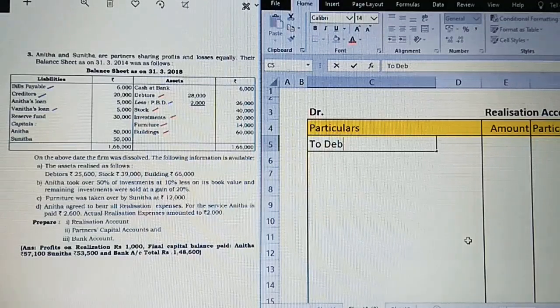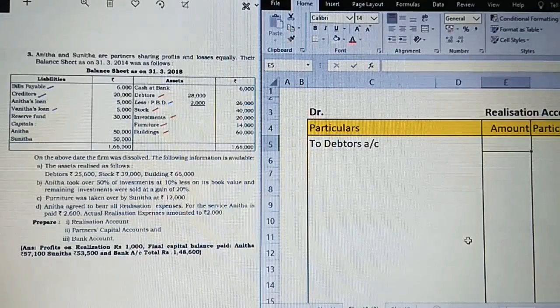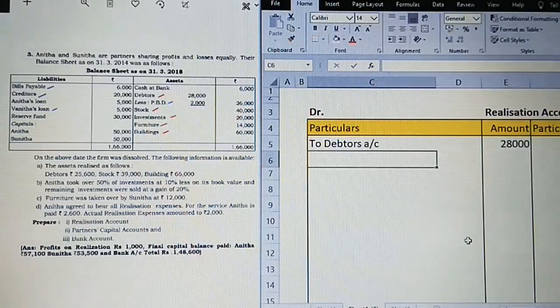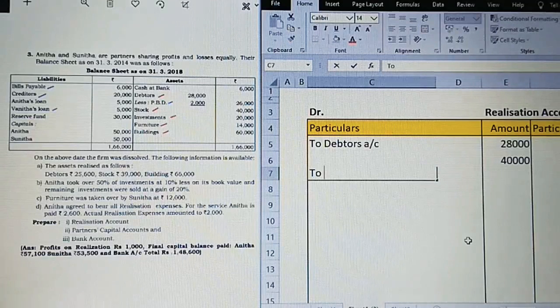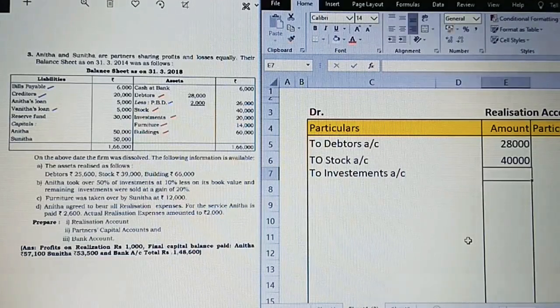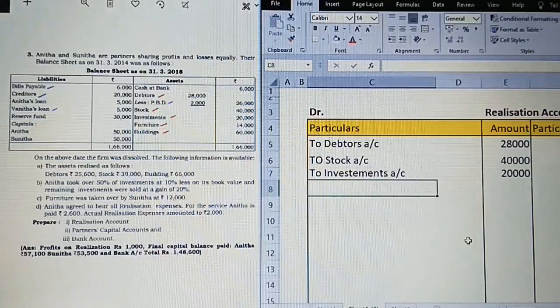To debtors account 28,000. To stock account 40,000. To investments account 20,000.